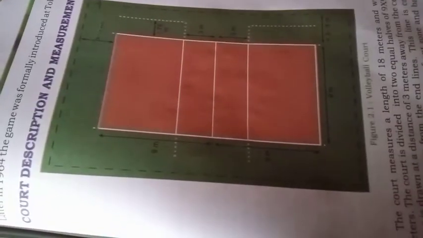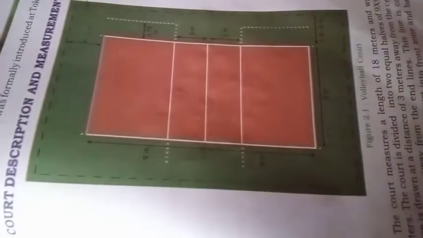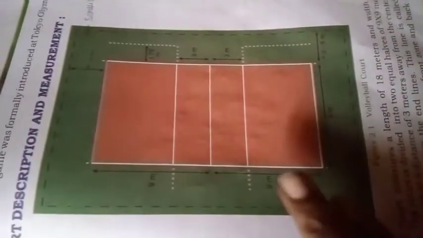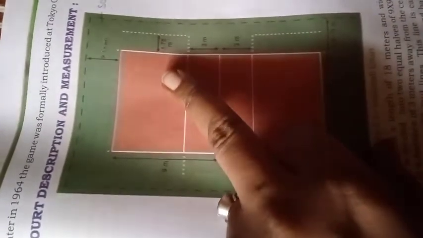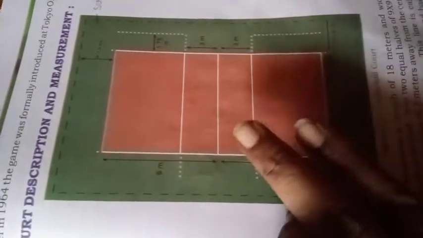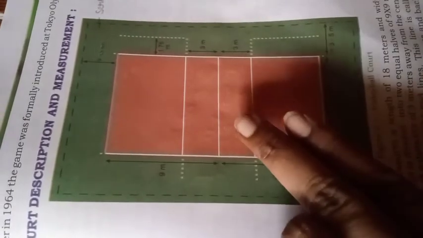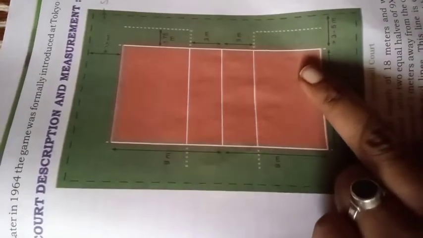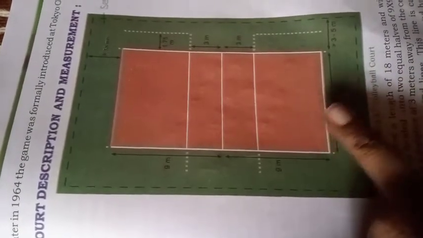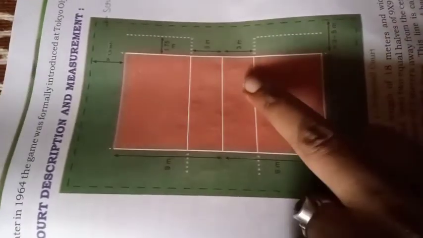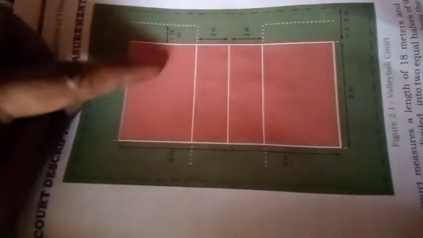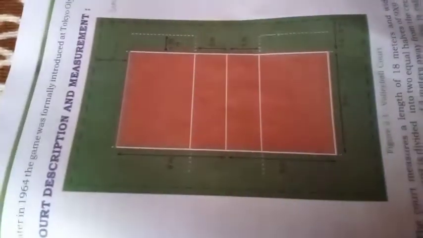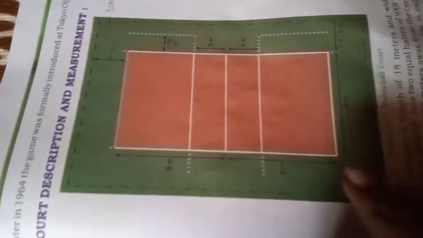Next, how do they play? Here there are totally 6 players on one side, and 6 substitutes, and the same for the opponent team. The 6 players stand with 3 members in the front zone and 3 members in the back zone, the same as the opponent team. One player serves the ball.